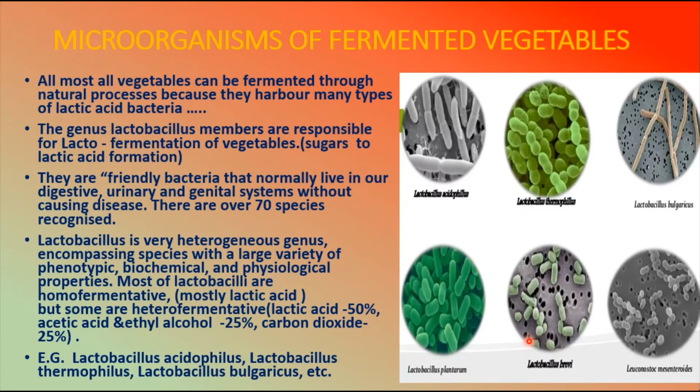Then coming to the microorganisms of fermented vegetables, almost all vegetables can be fermented through a natural process because they harbor many types of lactic acid bacteria. Especially here you can see a few types of bacilli: Lactobacillus acidophilus, Lactobacillus thermophilus, Lactobacillus bulgaricus, Lactobacillus plantarum, Lactobacillus brevis, Leuconostoc mesenteroides. These are a few examples of the lactofermenting bacteria involved in the conversion of the sugars present in the vegetables to lactic acid.